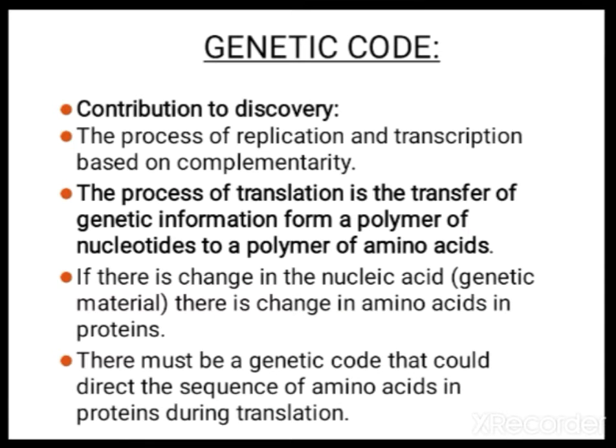The process of replication and transcription is based on complementarity, that is, purine complements with pyrimidine: A, T, G, C during the formation of DNA, and during RNA formation the combination is A, U, G, C. Translation means formation of proteins from RNA. Proteins are made up of amino acids. Polypeptide chain, that is protein.